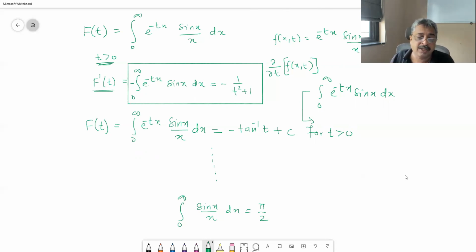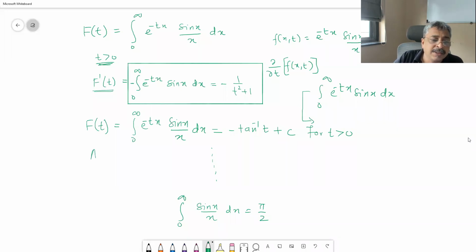Sin x upon x otherwise is not having a simple antiderivative and it's difficult to integrate in a closed form. This is a function of t and t is varying from 0 to plus infinity.